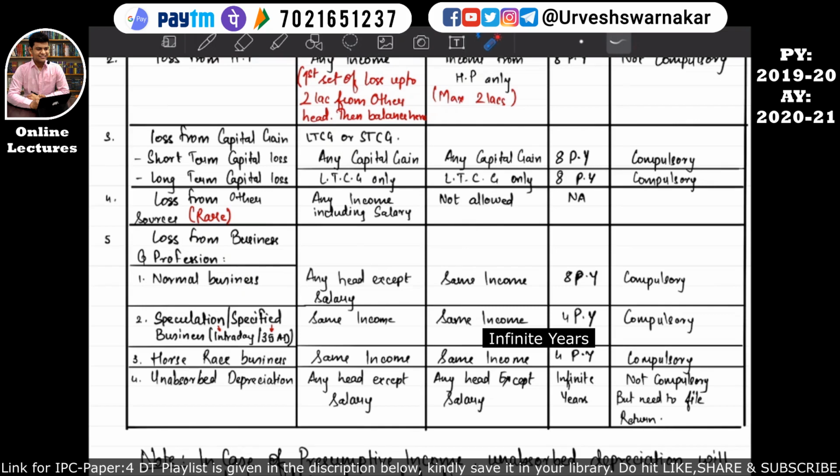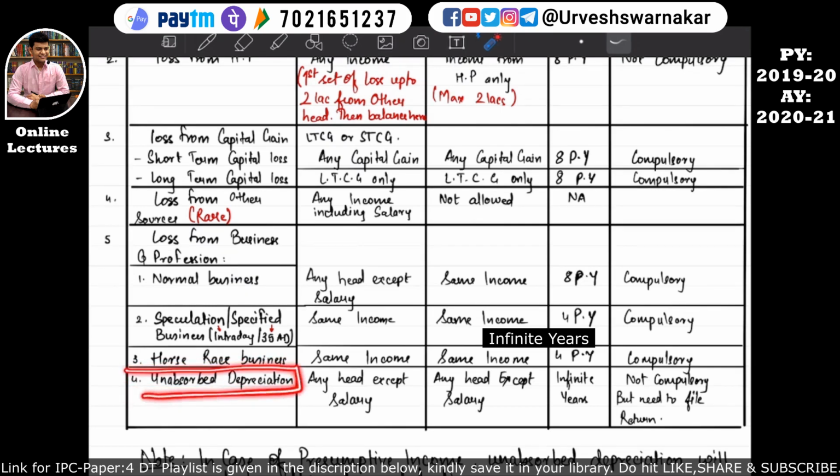Okay, so since we have understood this second point, understanding this third point has become comparatively easy. So I hope you have understood, if there is a horse race business loss, from which income it can be set off, and for how many years the losses can be carried forward if it is not set off in the previous year, that is the first year in which such losses from the horse race were incurred by the assessee. Okay, and what does unabsorbed depreciation mean?